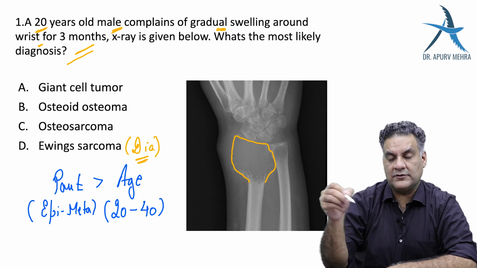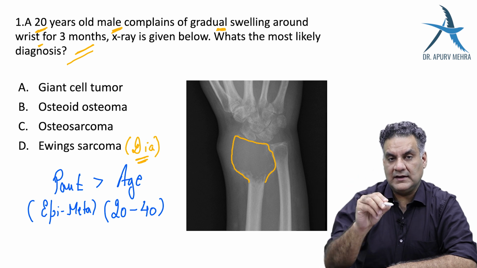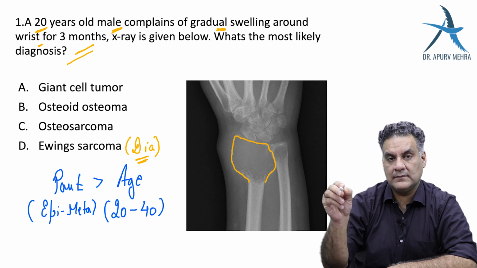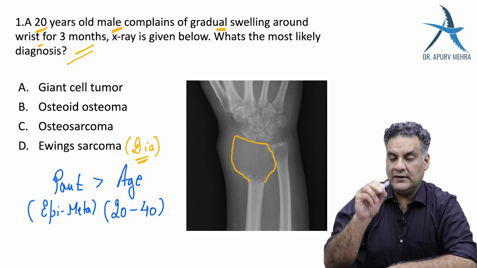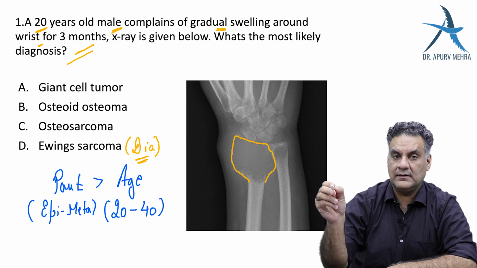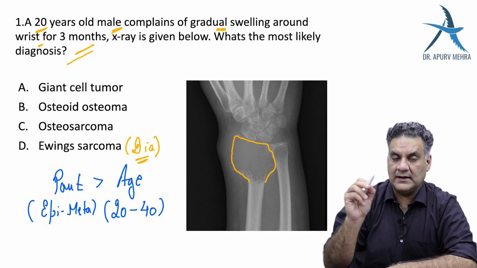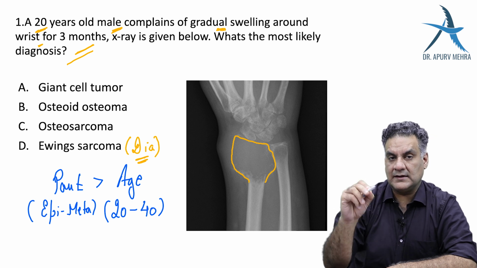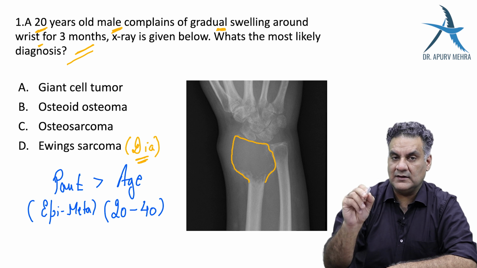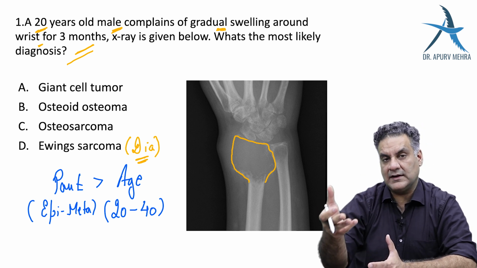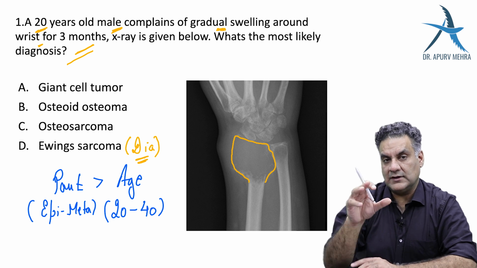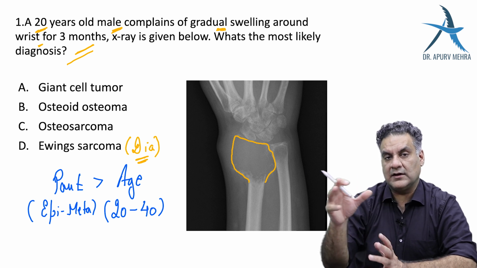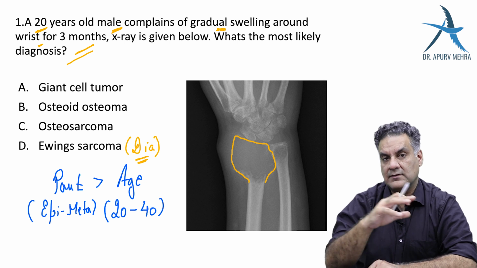Now here also there's a love triangle. First decade likes Ewing's, but Ewing's likes the second decade. So the most common bone tumor that occurs in the first decade is Ewing's, but the peak incidence of Ewing's is seen in the second decade. But is it the commonest tumor of the second decade? No, because at that age there is osteosarcoma, which is much, much more common.